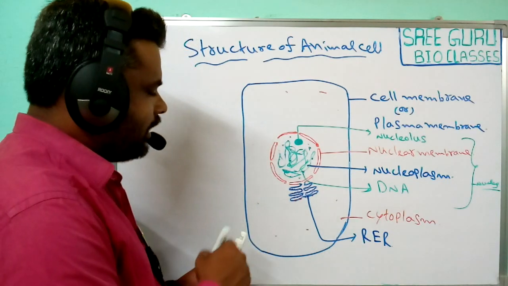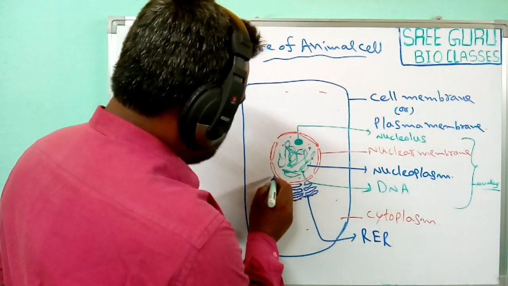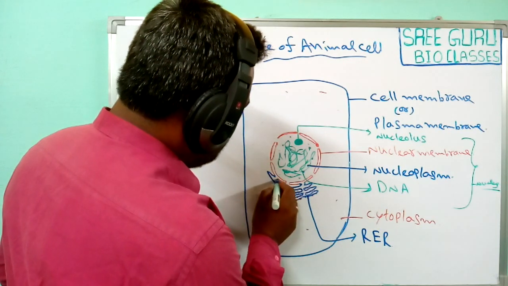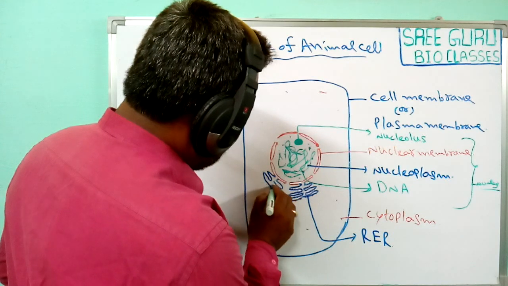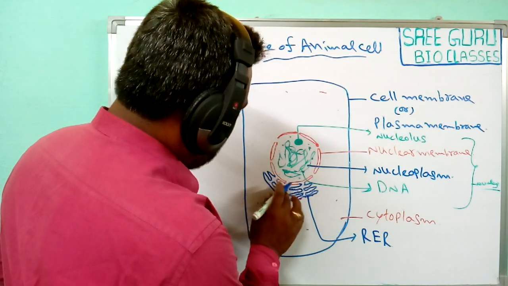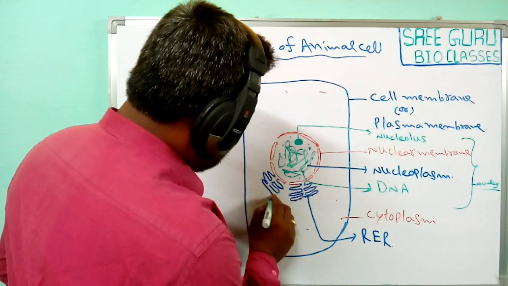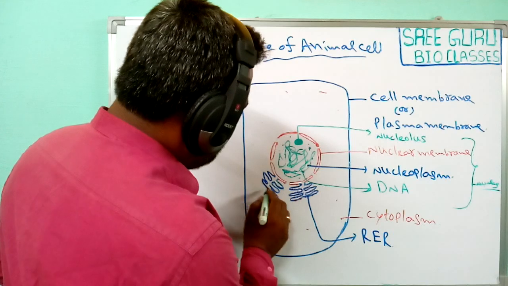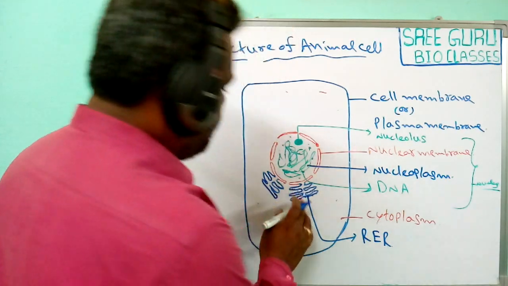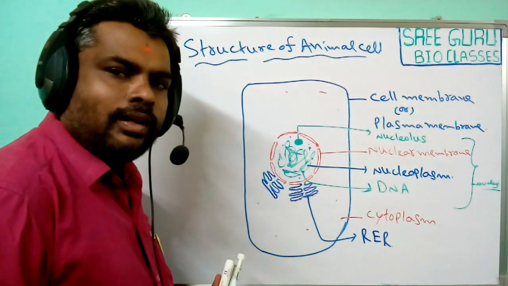There are different membranous structures present in these cells. The walls of the endoplasmic reticulum may have small ribosomes attached. That is known as rough endoplasmic reticulum.